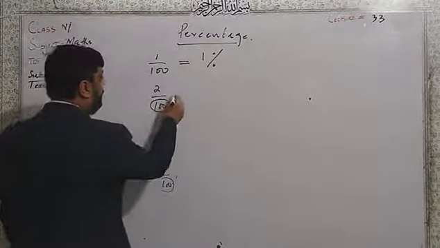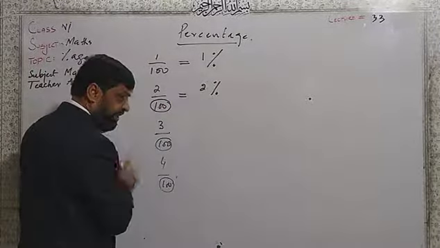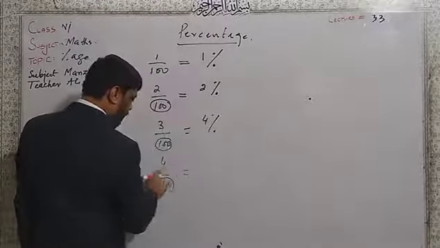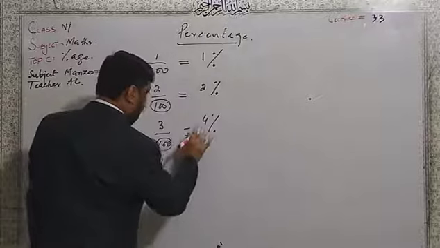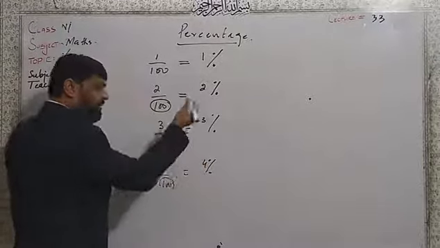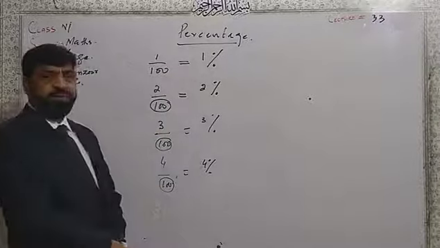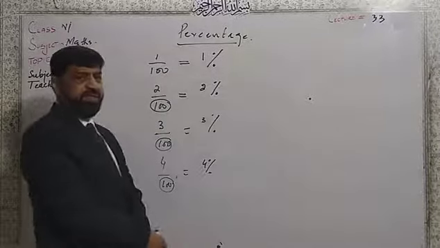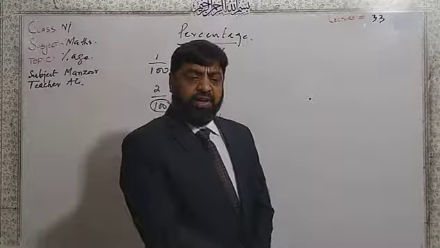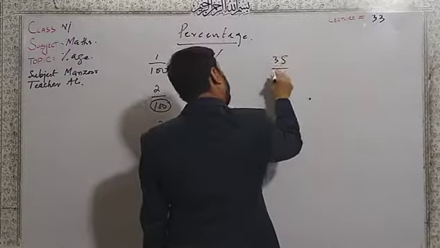By the same pattern, here 2 over 100 means 2%, 3 over 100 means 3%, 4 over 100 means 4%. Similarly, this is the fraction form and this one is the percentage form. Number 1, a fraction, like you can say 35 over 100.